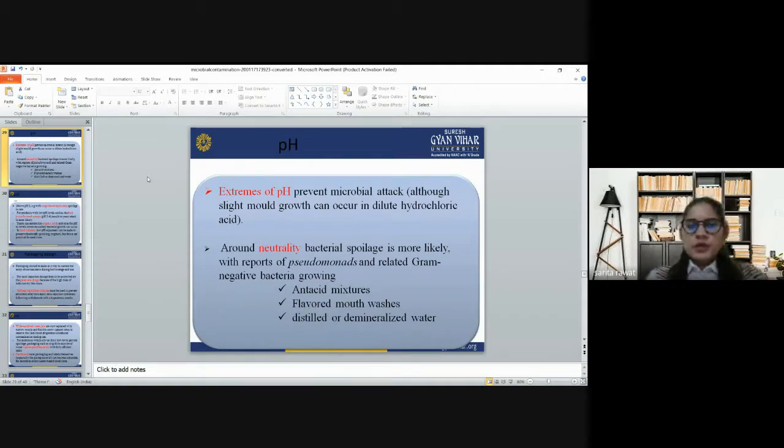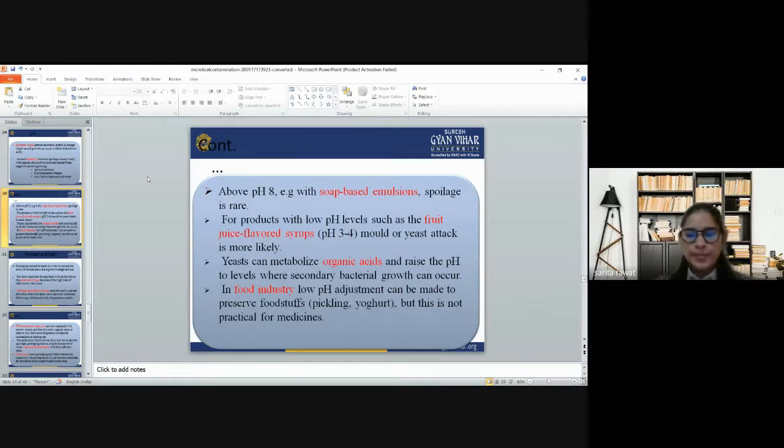So, extremes of pH prevent microbial attack, although slight mold growth can occur in dilute hydrochloric acid. Around neutral pH, bacterial spoilage is more likely, with reports of Pseudomonas and related gram-negative bacteria growing in acid mixtures, flavored mouthwashes, distilled or demineralized water. Now, above pH 8, for example with soap-based emulsions, spoilage is rare.